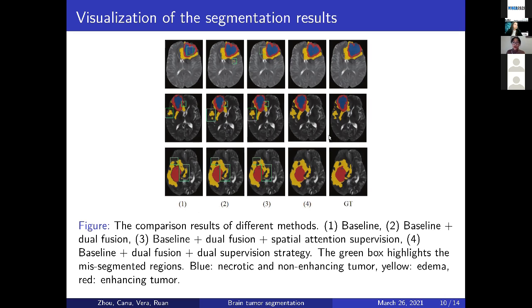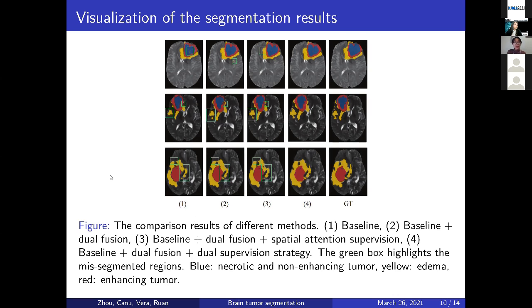So the fourth column shows the results of our proposed method, and the last column shows the ground truth. And here, the green box highlights the missegmented regions. So from the visualization results, we can also see that the proposed component can gradually improve the segmentation results.